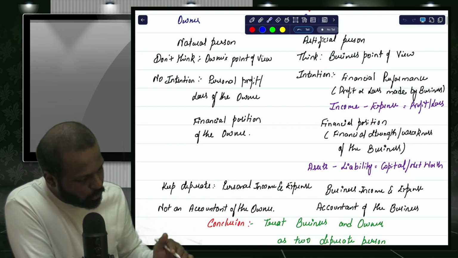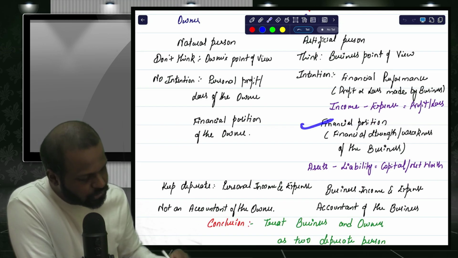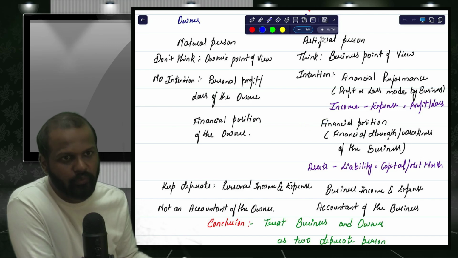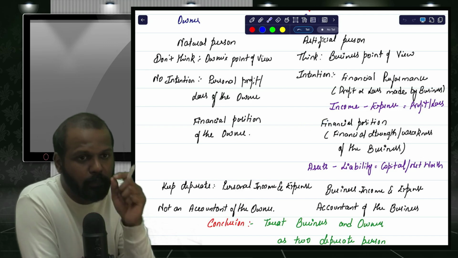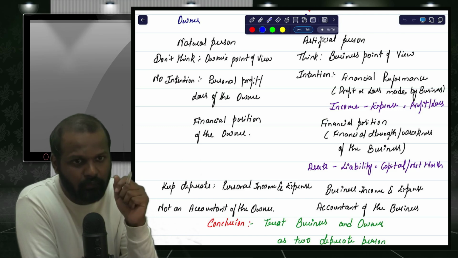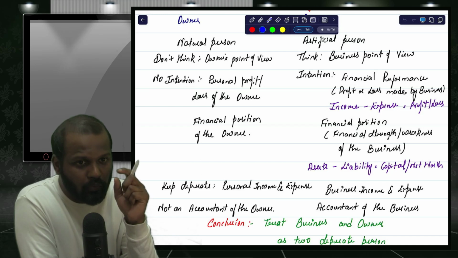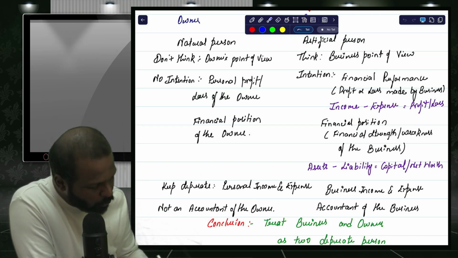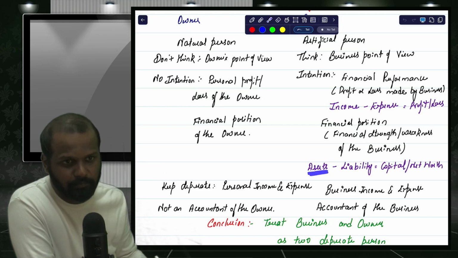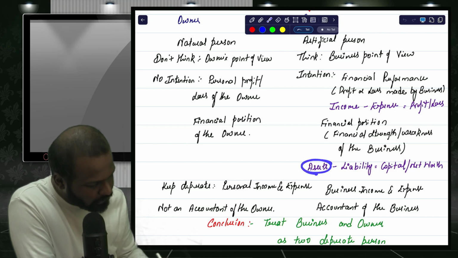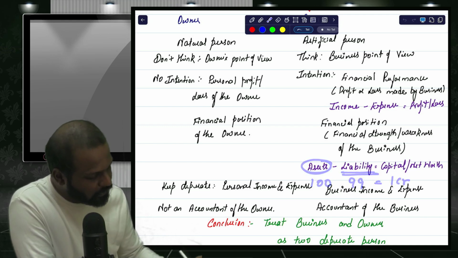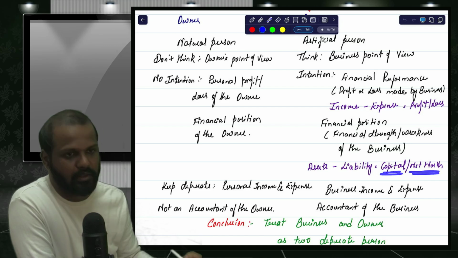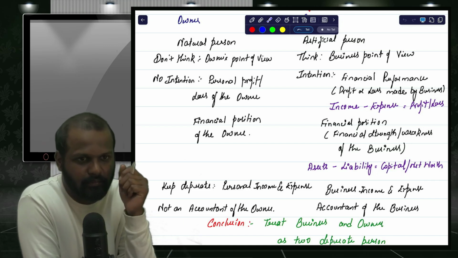So this second objective is to know the financial position, financial performance of the business. How financially strong our business is. To know somebody's financial strength, you should not see only the total of his assets. From the total of assets, you need to subtract the total of liabilities. 100 crore minus 99 crore is equal to 1 crore. This 1 crore is called capital or net worth of the business.